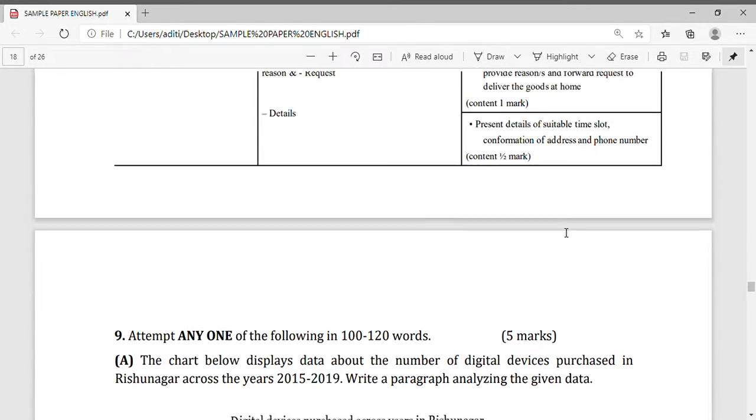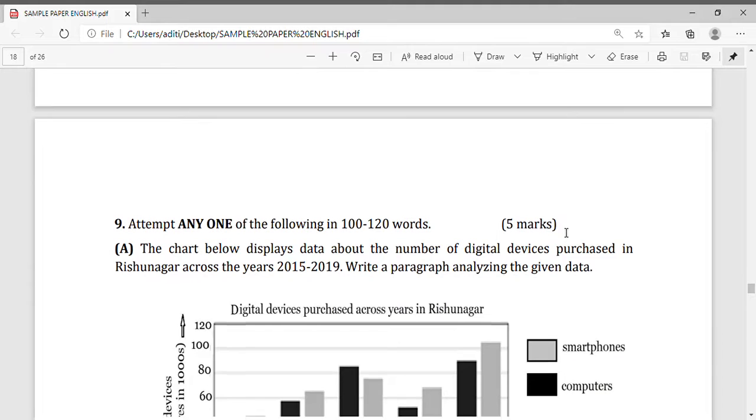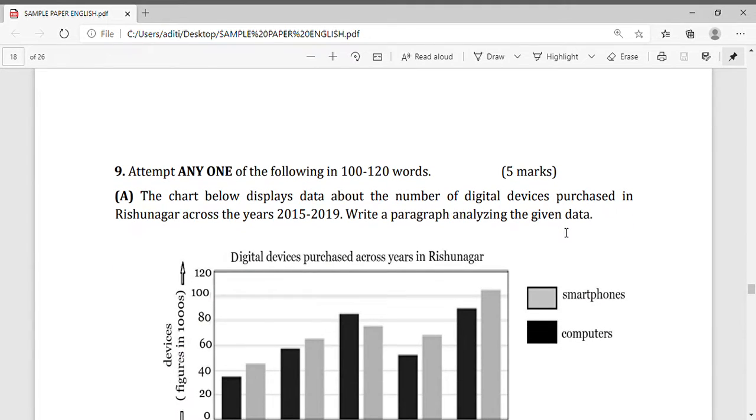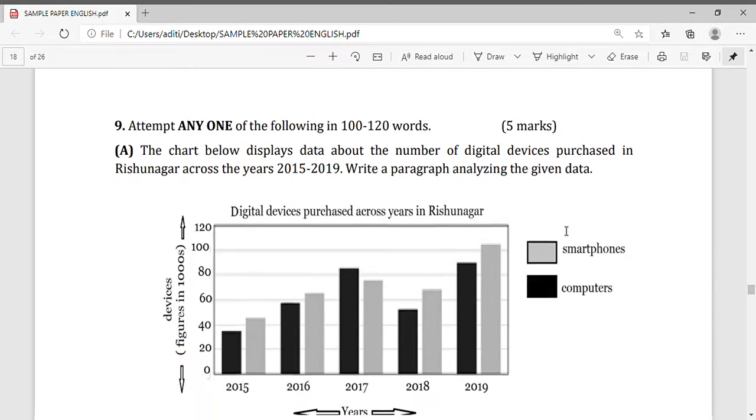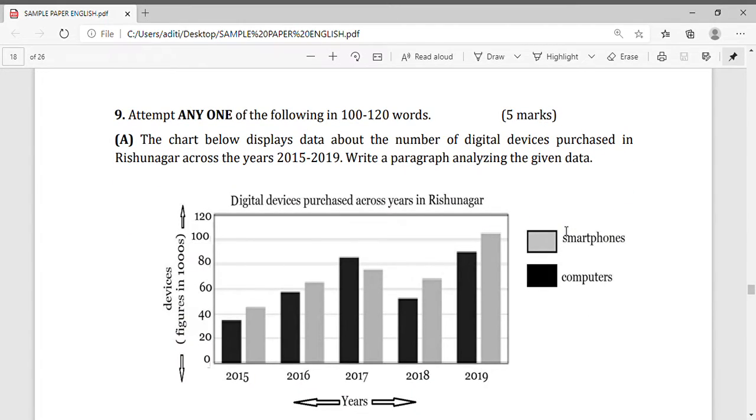That is why, when we give the English literature exam, we think that we will get more and more marks, but when our result comes, we get fewer marks. Why do we get fewer marks? Because we do not know the marking scheme. When the evaluators go for evaluation, they check your paper according to the marking scheme. Keep it in your mind.